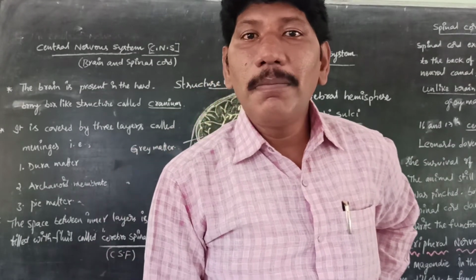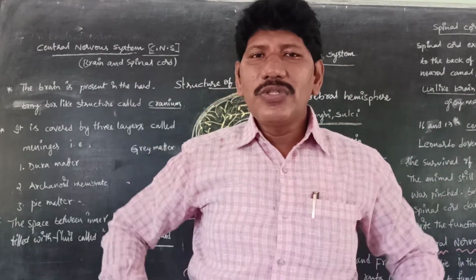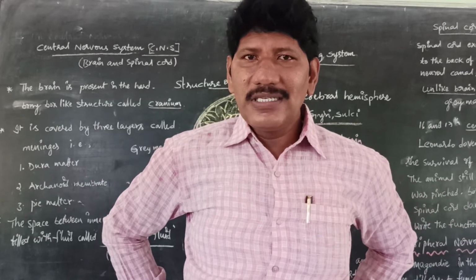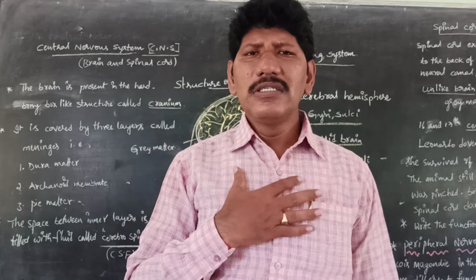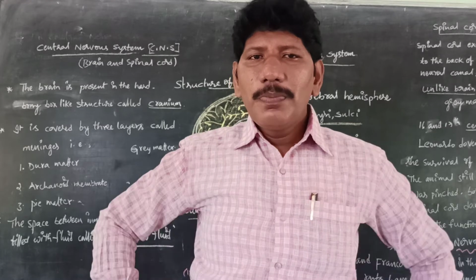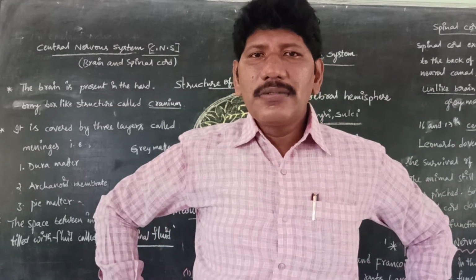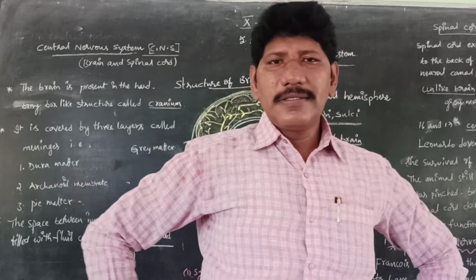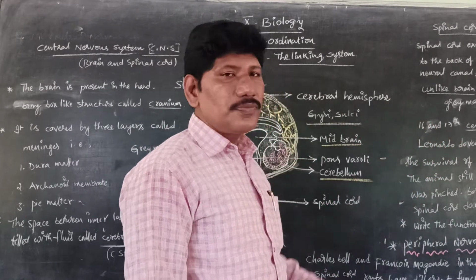This is the thoracic region, this is the abdominal region, and this is the lumbar region. On the dorsal side we have the kidneys. On the ventral side we have the heart, lungs and stomach, the digestive system. At the back we have the spinal cord, and at the side of the spinal cord we have the kidneys.